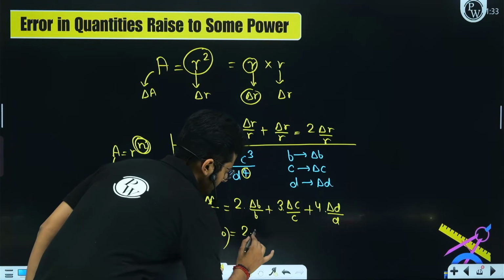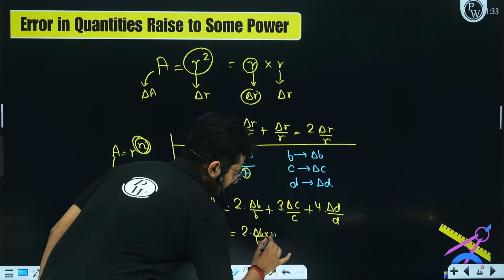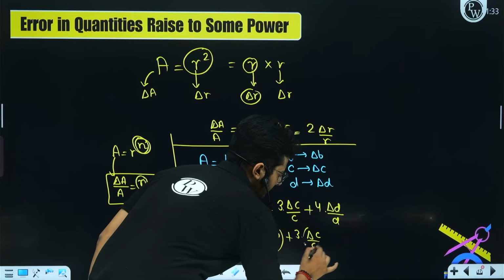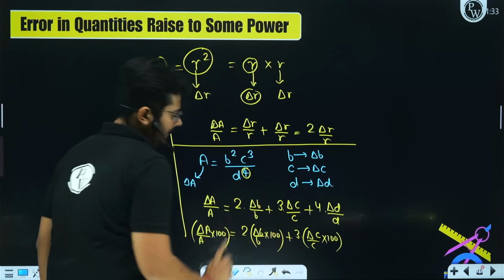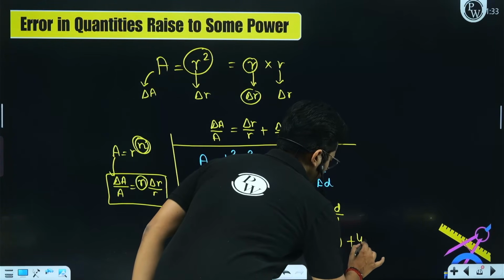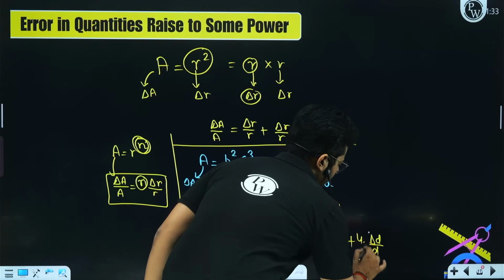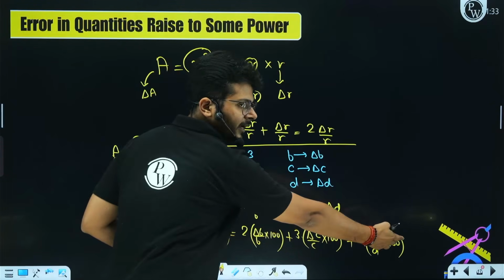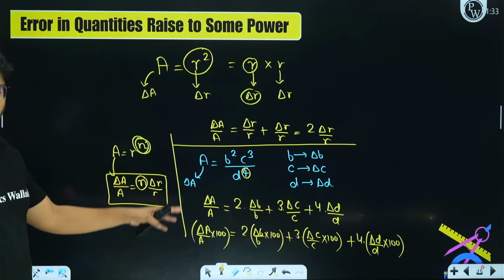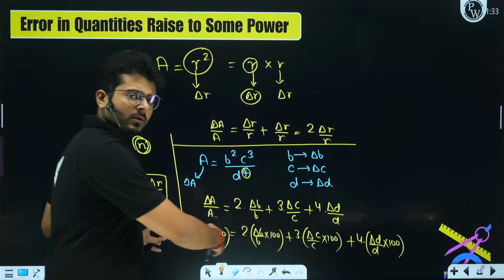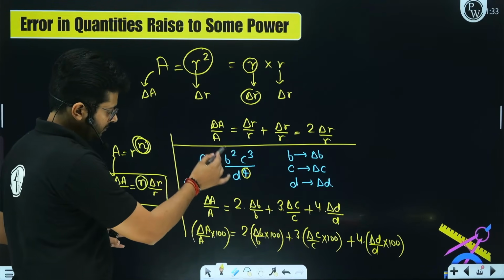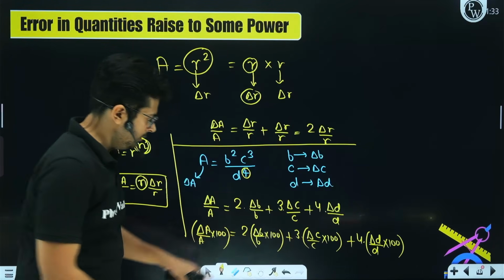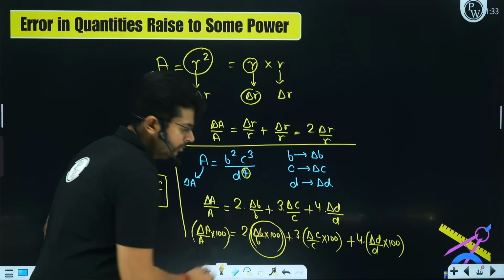That is 2 times delta B upon B into 100, that is the percentage error of B. That is 3 times delta C upon C into 100, percentage error of C. And that is 4 into delta D upon D into 100, that is the percentage error of D. So this is the relation between the percentage errors. You can represent the same method and create a relation between the percentage errors of the involved terms. If you know the percentage error in the measurement of B was 2%, put 2% in place of this entire thing.